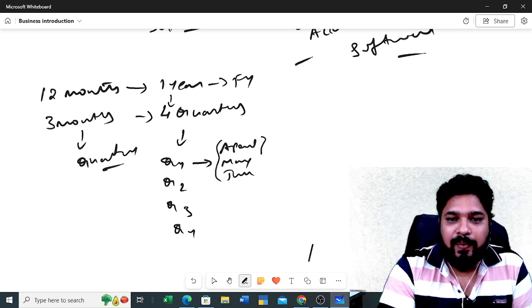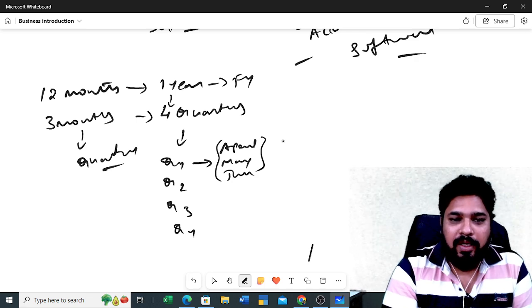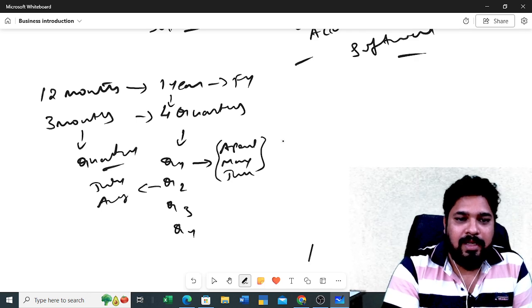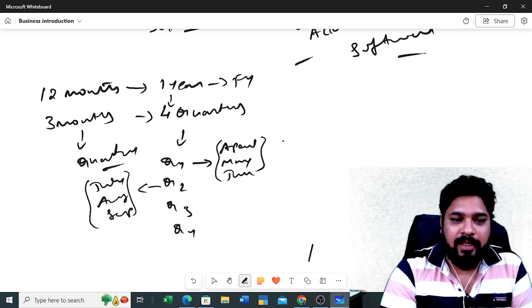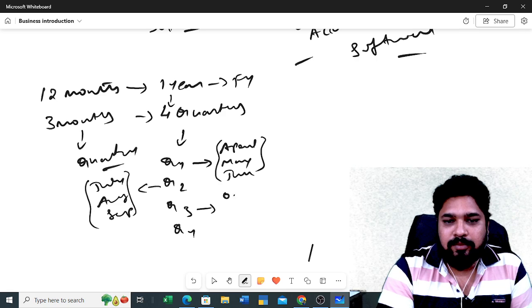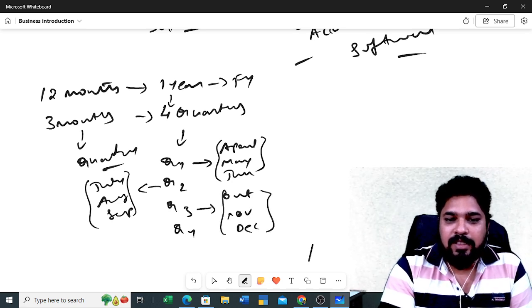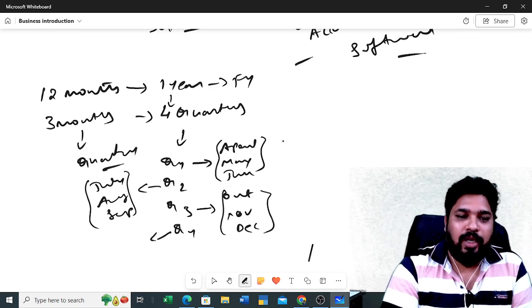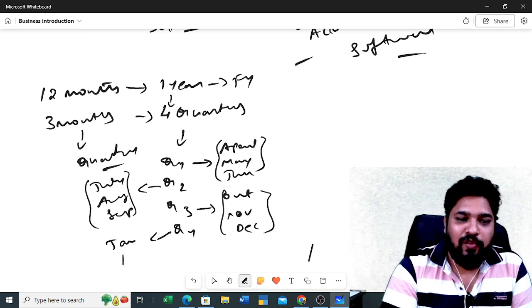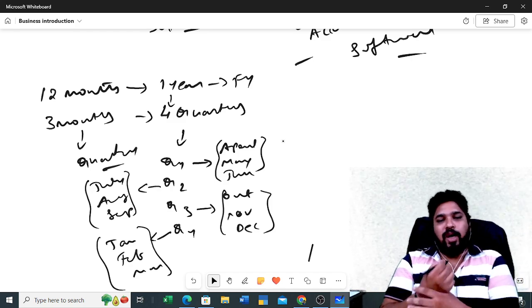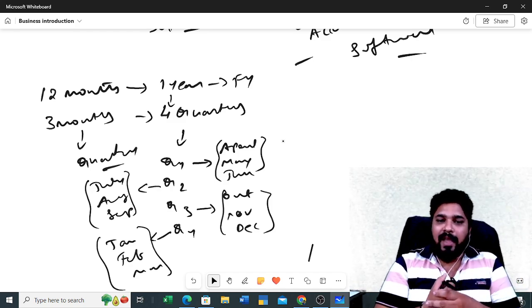Quarter 2 is July, August, September. The third quarter is October, November and December, and the fourth quarter is January, February and March. These are the 4 quarters in a financial year.